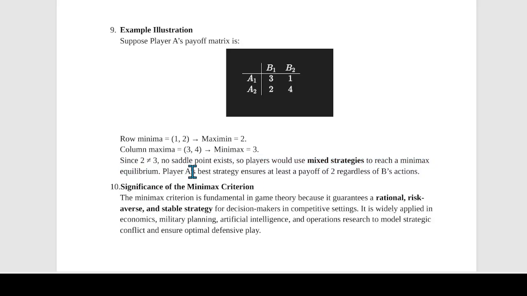Player A's best strategy ensures a payoff of at least 2 regardless of B's action. ठीक है, तो player A की best strategy उसको कम से कम payoff of 2 देगी, given whatever player B's action will be.